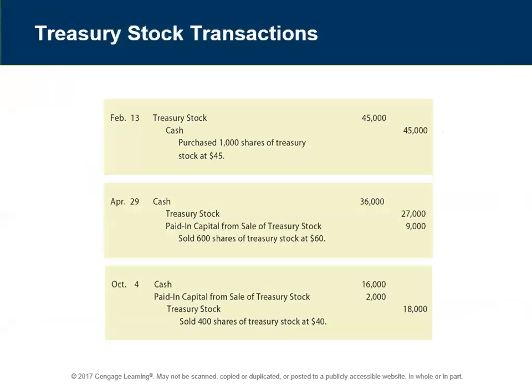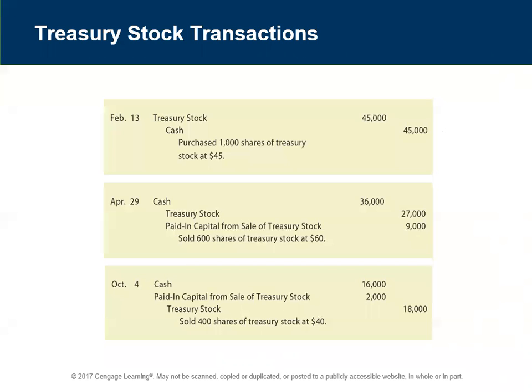So February 13th, we purchased 1,000 shares of treasury stock at $45. That's just a simple 1,000 shares times $45. So again, we debit treasury stock and credit cash because we're purchasing our own treasury stock.